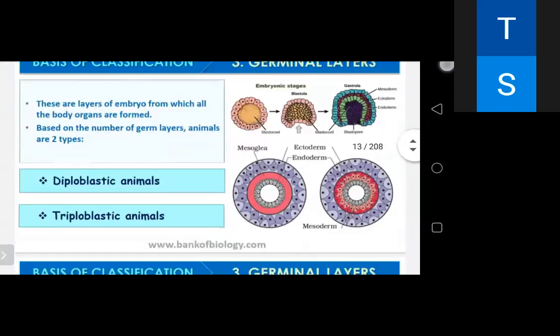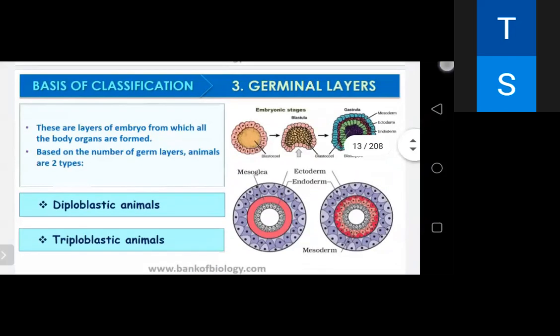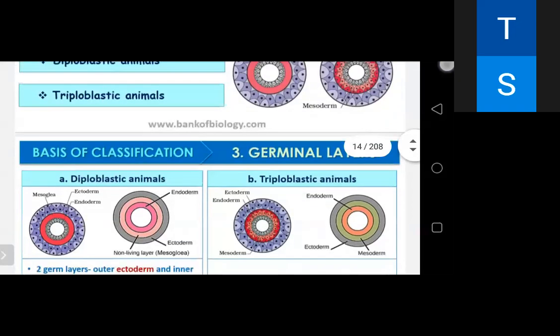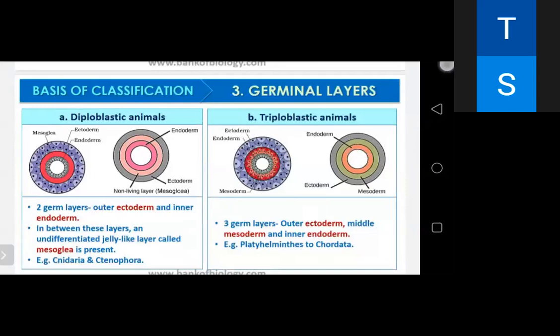Now, the next is the germinal layer. Germ layers are groups of cells behaving as a unit during the early stage of embryonic development, and these germ layers differentiate to give rise to all the tissues and organs of the fully formed body of the individual. On the basis of germ layers, animals are classified into diploblastic or triploblastic. As the name suggests, diplo means two and triplo means three. Diploblastic animals have cells arranged in two embryonic layers, external ectoderm and internal endoderm.